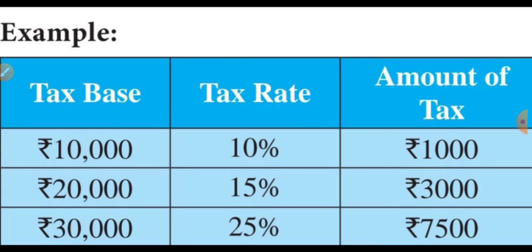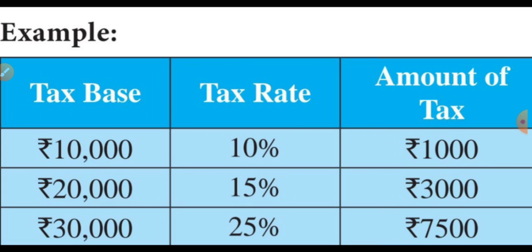Can you understand, students? Listen, if the income increases, the tax will increase. Income is 10,000, the tax is 10 percent. Income is 20,000, the tax is 15 percent.